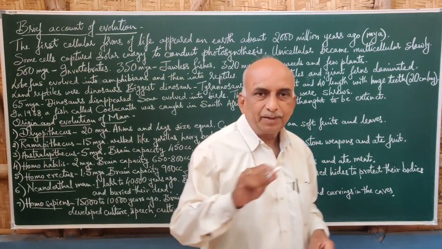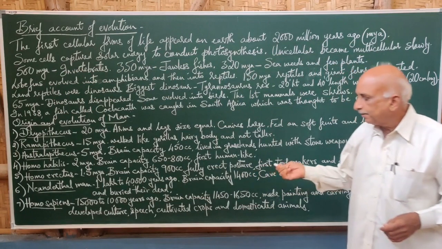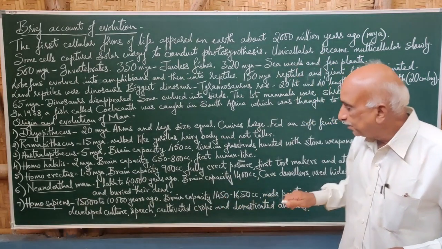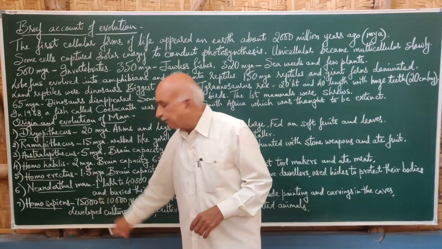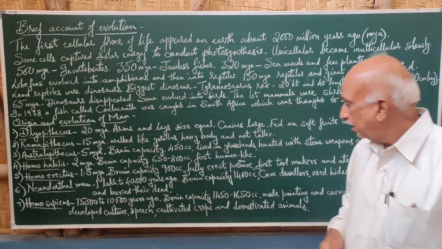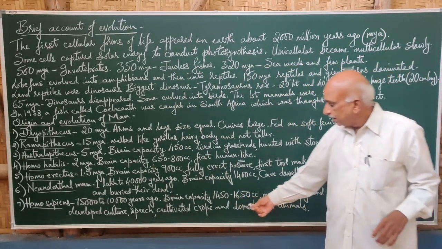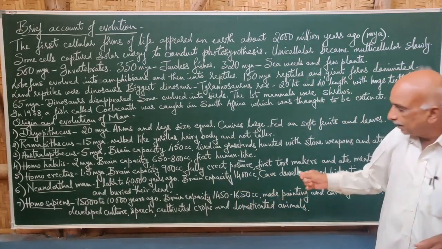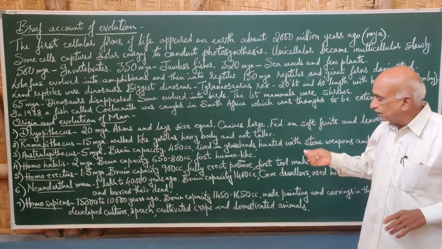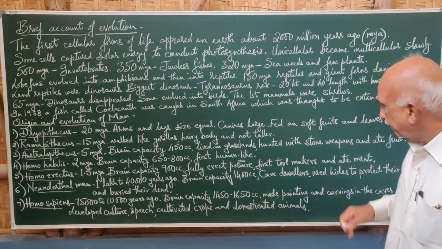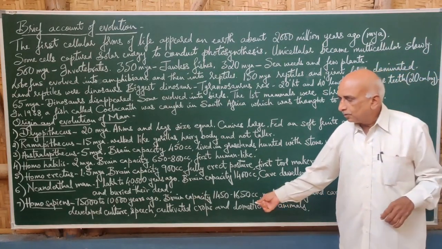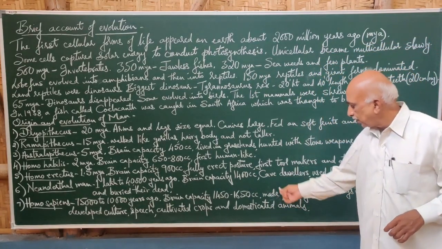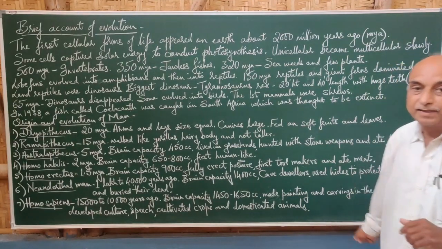Neanderthal man developed into Homo sapiens. Neanderthal man had an increased brain capacity of 1400 cc. But Homo sapiens, who lived about 75,000 to 10,000 years ago, had still more brain capacity, which increased up to 1650 cc, and they had more thinking power than the previous ancestors. Now Homo sapiens, as we are today, lived in the caves as usual, and made paintings and carvings in the caves.